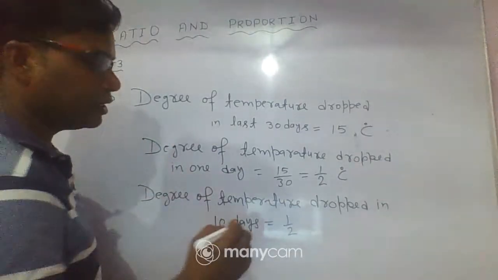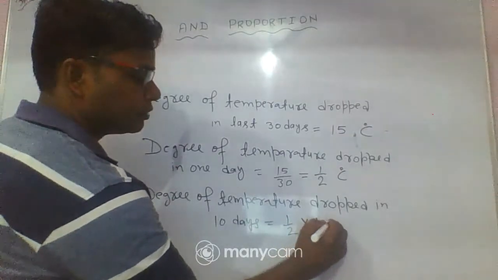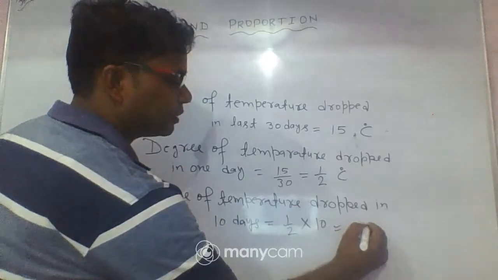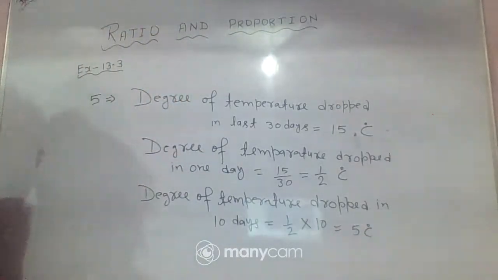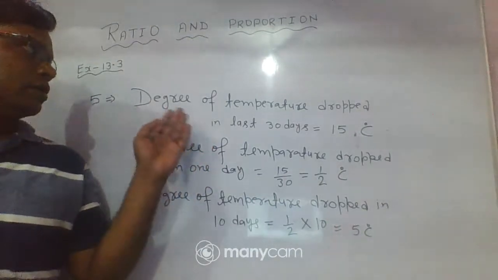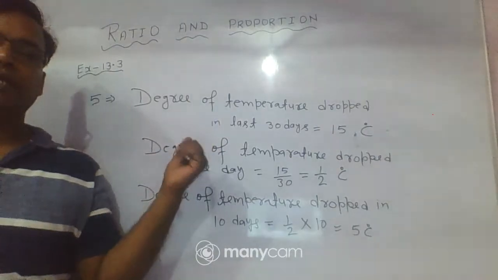In 1 day the temperature drops 1 by 2, so you find the temperature drop in 10 days is equal to 1 by 2 into 10. It becomes 5 degrees Celsius.